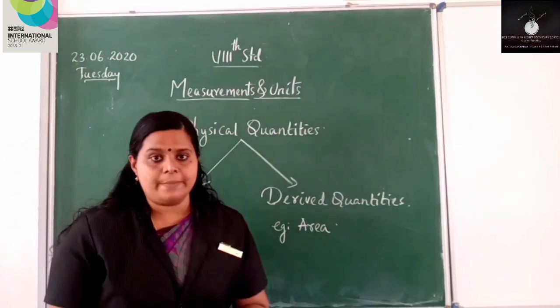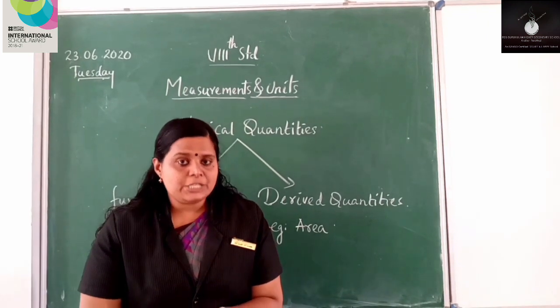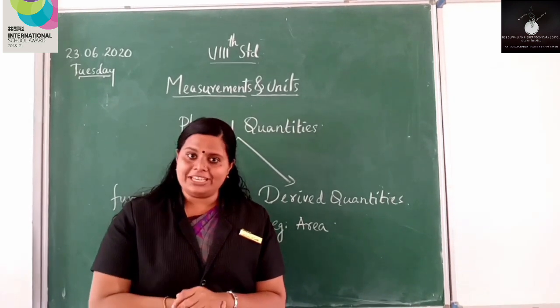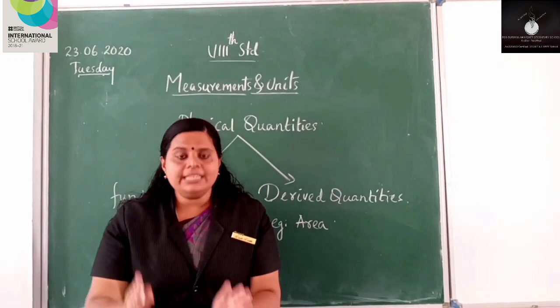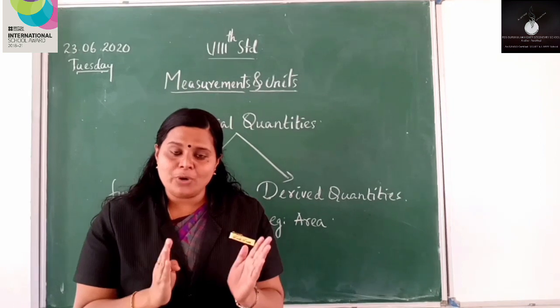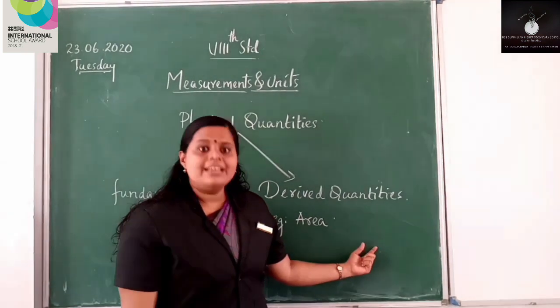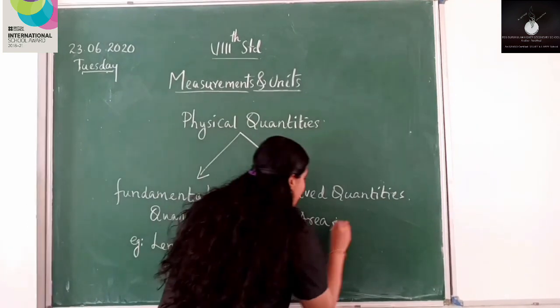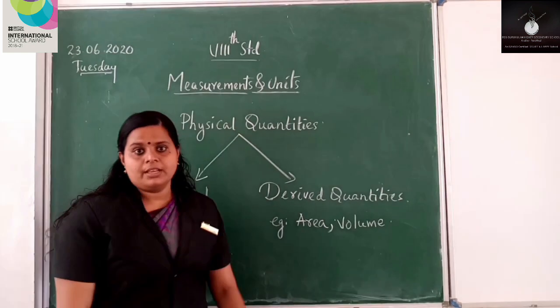Now another example, volume. What is the formula for volume? Length into breadth into height. So here the volume is dependent on length, breadth and height. So is it a fundamental quantity or derived quantity? Derived quantity. So volume is an example for derived quantity.